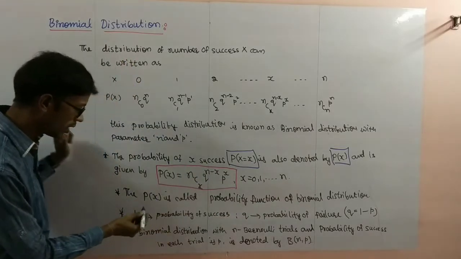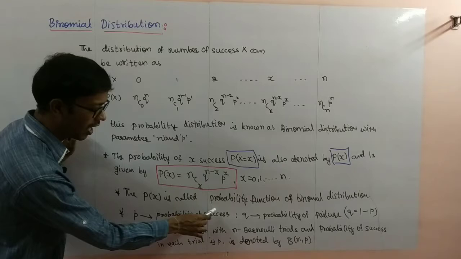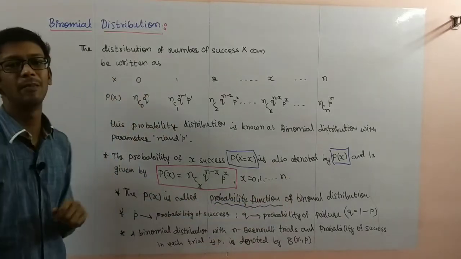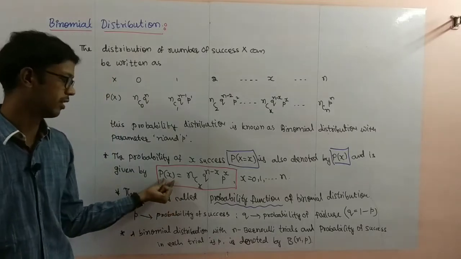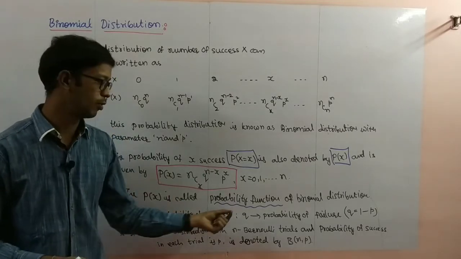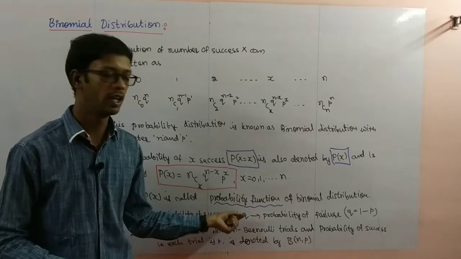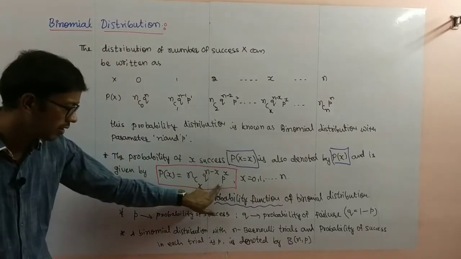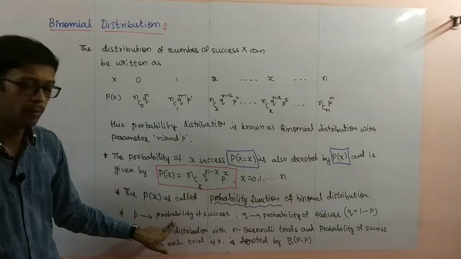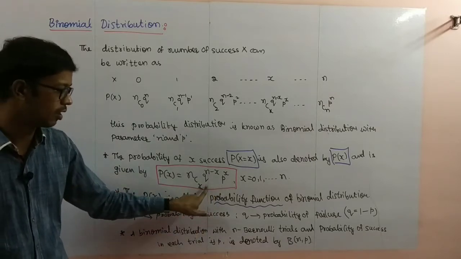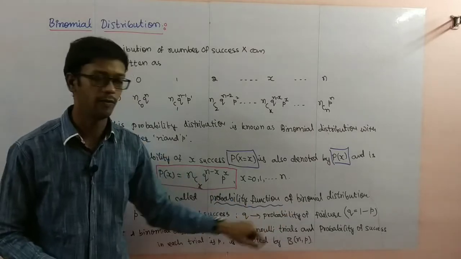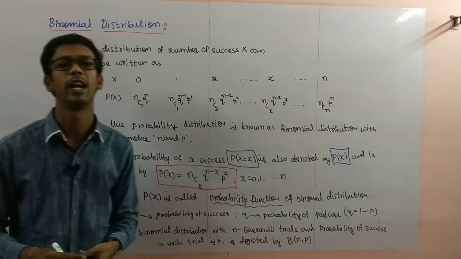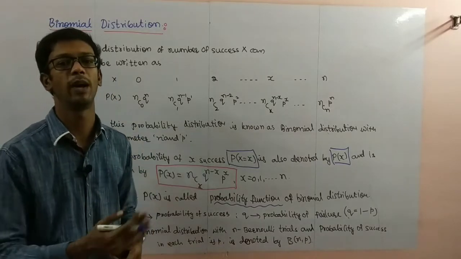Here you observe I wrote P of x is called probability function of binomial distribution. Here p is called probability of success. q is called probability of failure. And one more thing, very very important, q equal to 1 minus p, p equal to 1 minus q.